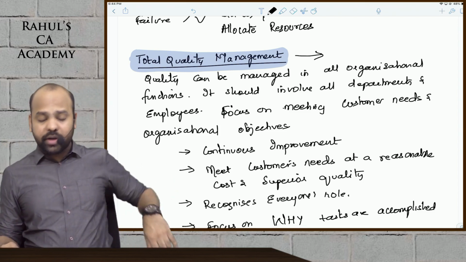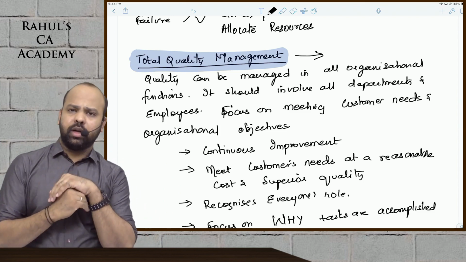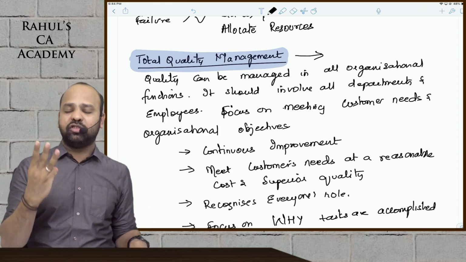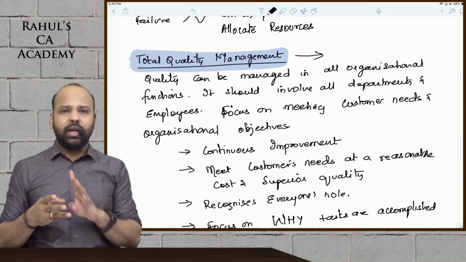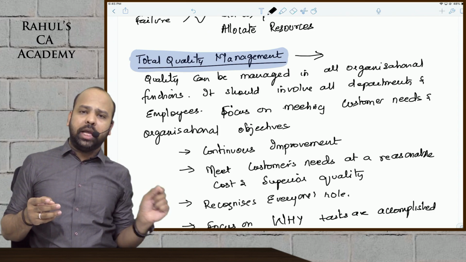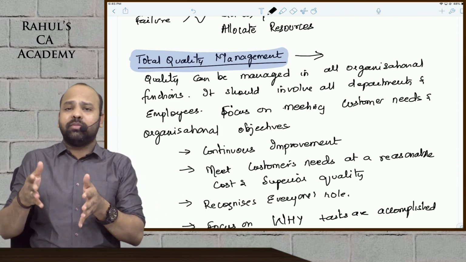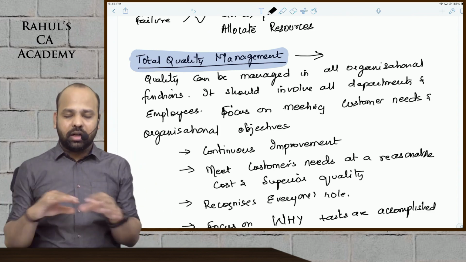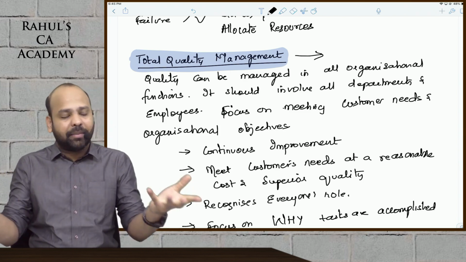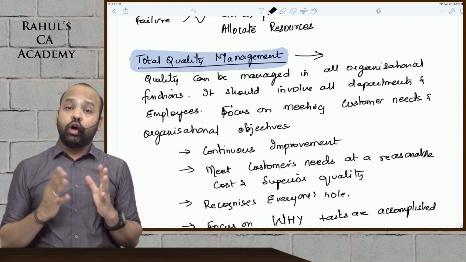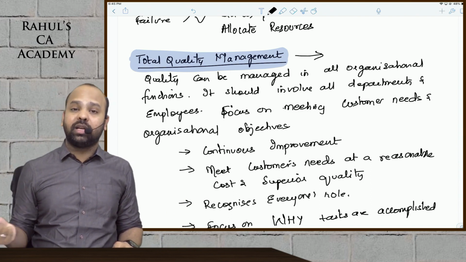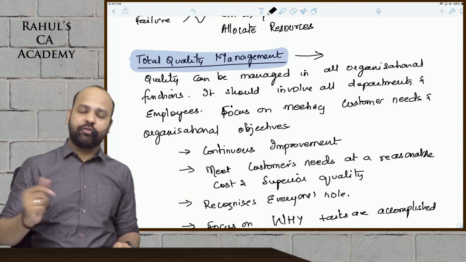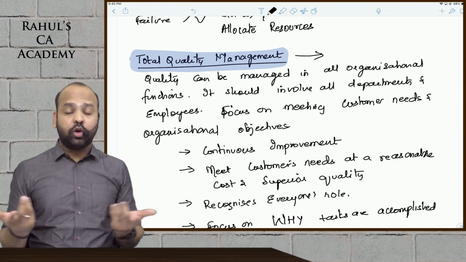Now, talking about total quality management. It is simple, this term comprises three parts: total, quality, management. It is very simple to understand TQM by simply dividing the terms, understanding the meaning of each term, and that becomes total quality management. Quality we have already defined: meeting specifications, ability to satisfy customers' requirements, value for money, different dimensions of quality. Management is the ability to manage.